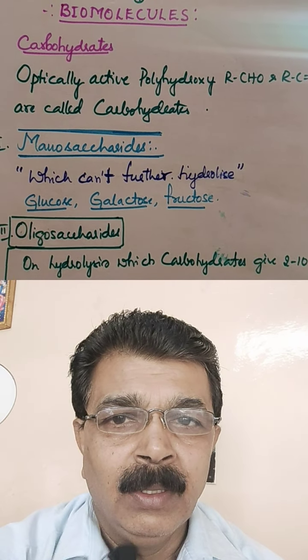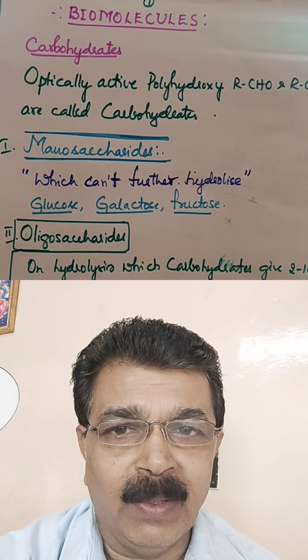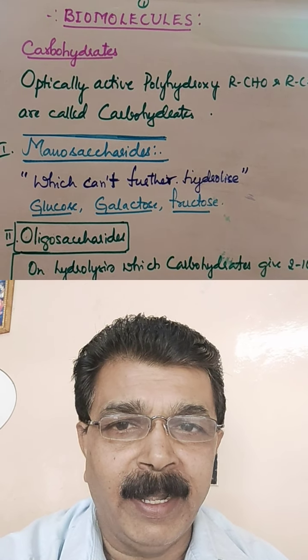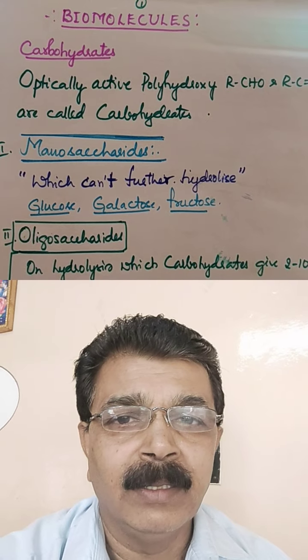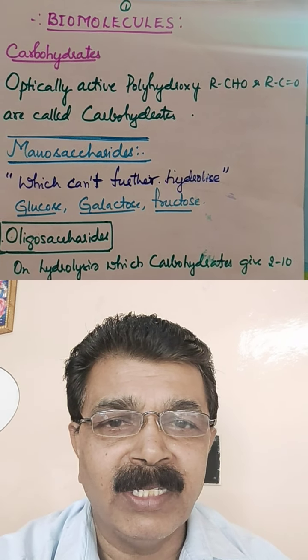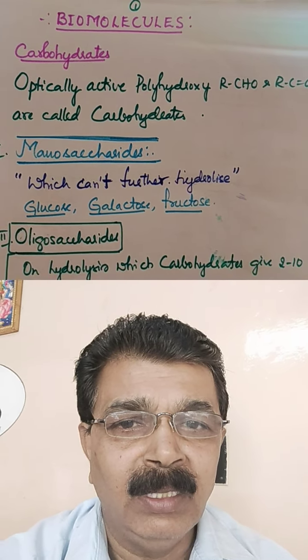Biomolecules. Today we learn about biomolecules. First of all, carbohydrates. What are carbohydrates? Optically active polyhydroxy aldehydes and ketones together are called carbohydrates.